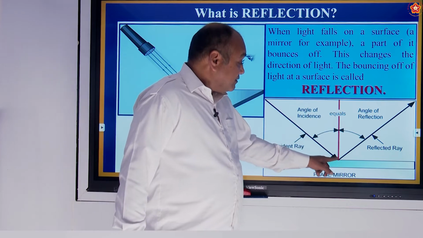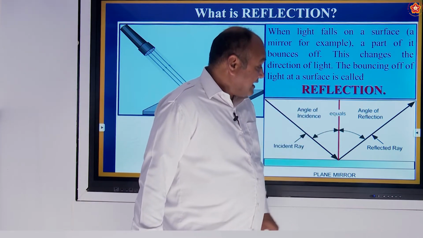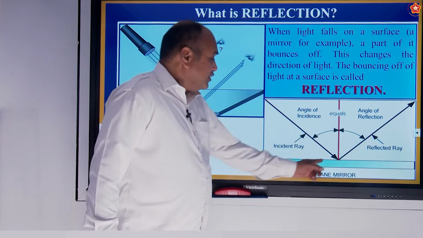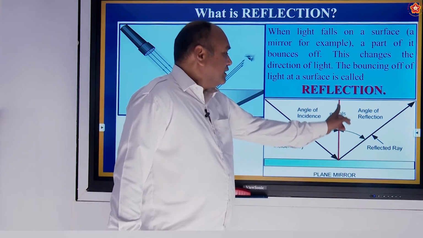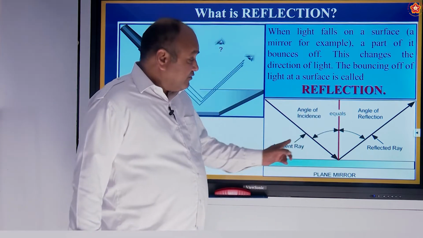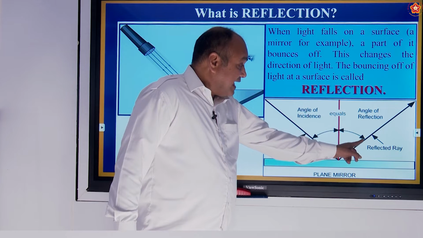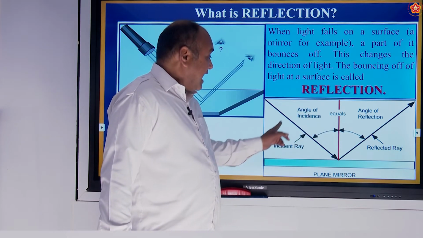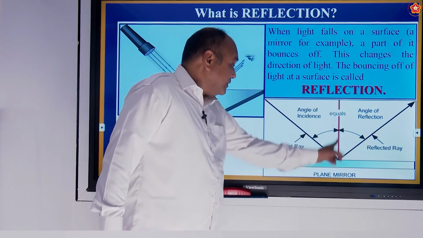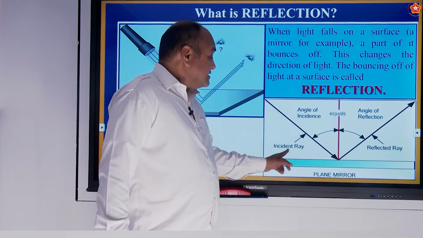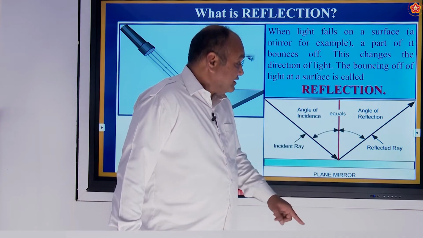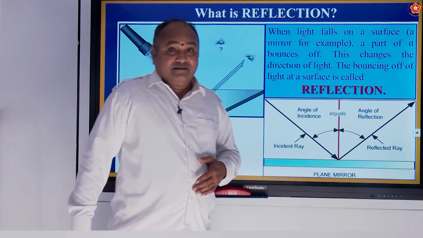And when it bounces back to the other side, it is called the reflected ray. If you draw a perpendicular line and calculate the angles, the angle of incidence, the angle formed by the perpendicular line with the incident ray, is equal to the angle of reflection of the reflected ray. Okay, children?